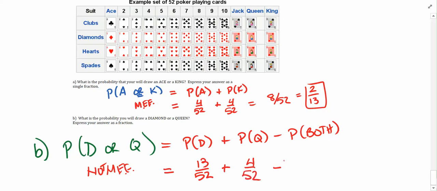And then we just subtract off the probability that they could both happen at the same time. Well, there's only one queen of diamonds, and that would be right there. So we're going to subtract off 1 out of 52 because we've overcounted. So this gives me 13 plus 4 is 17, and then 17 minus 1 is 16, so I'm getting 16 out of 52, which simplifies to 4 out of 13, and that's how I got the answer.